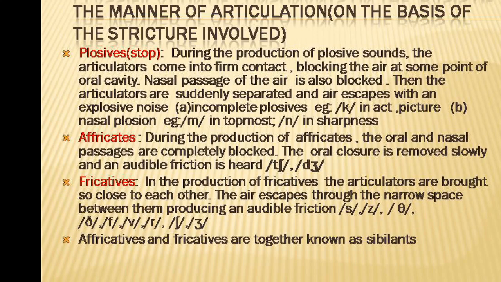S is an alveolar fricative, z is an alveolar fricative, sh is a palato-alveolar fricative, zh is a palato-alveolar fricative. Affricates and fricatives are together known as sibilants.